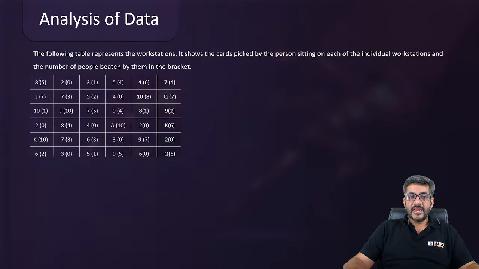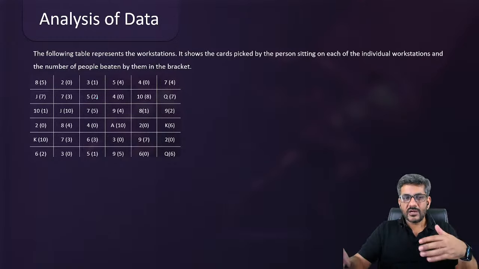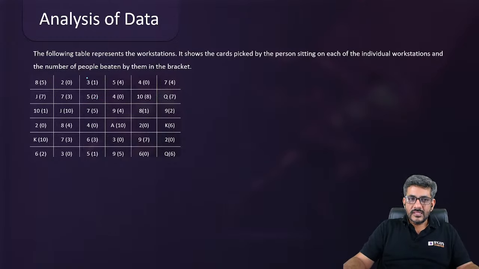So we just did it. 8 can beat all of these 5. 8 can't beat anyone else. 2 cannot beat anyone. Of course 2 is the lowest rank. उसके आसपास जो भी होगा उससे higher rank ही होगा. He won't be able to beat anyone. 3 can beat only 2. Apart from that बाकी सब उससे बड़ी रैंक वाले हैं. 5 can beat 3, 5 can beat 2, 5 can beat 4, 5 cannot beat anyone else. So इसीलिए 4 लोगों को बीट कर पा रहा है.